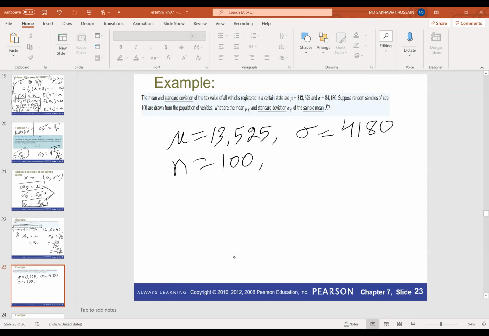So what is the mean mu x bar, what is the standard deviation sigma x bar, and also find sigma squared x bar. Find these three values.